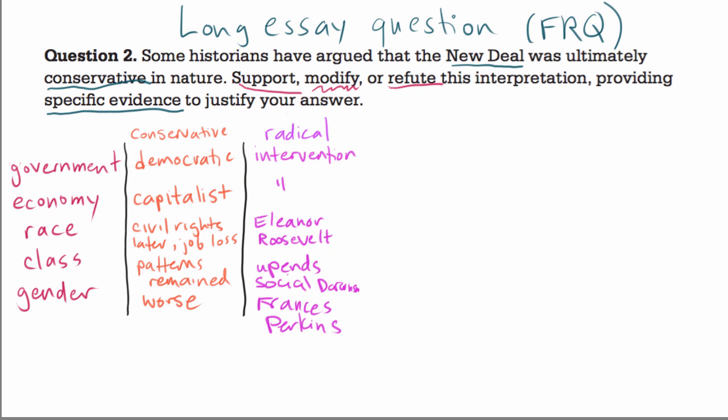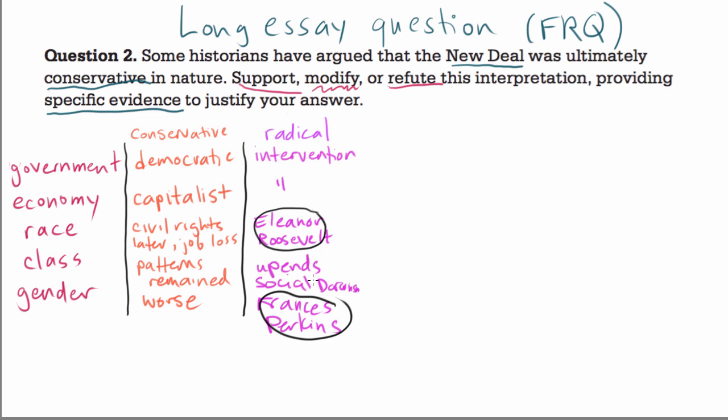So I think I'm actually going to choose the conservative side here because I think it's just a tiny bit more convincing. And if you're wondering why, I think the part about Eleanor Roosevelt being an advocate for race and Frances Perkins being a visible woman in a government cabinet, to me don't seem like maybe substantive changes.